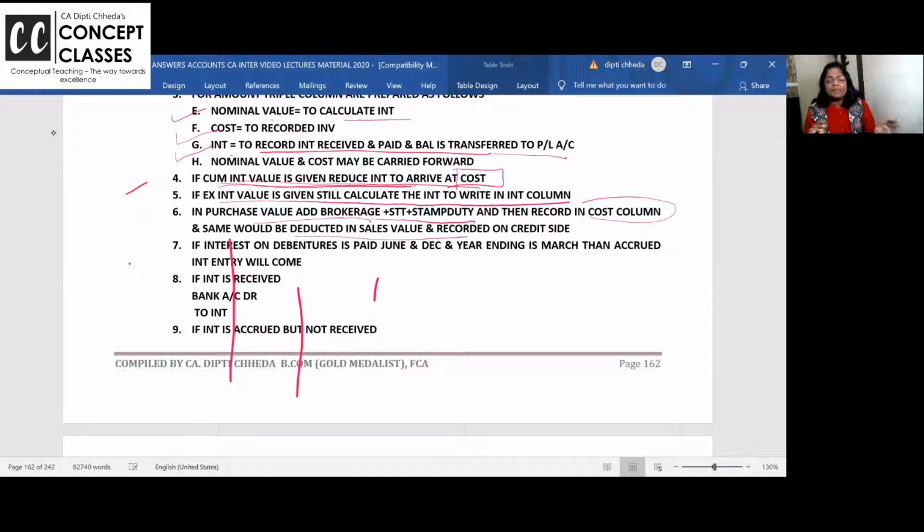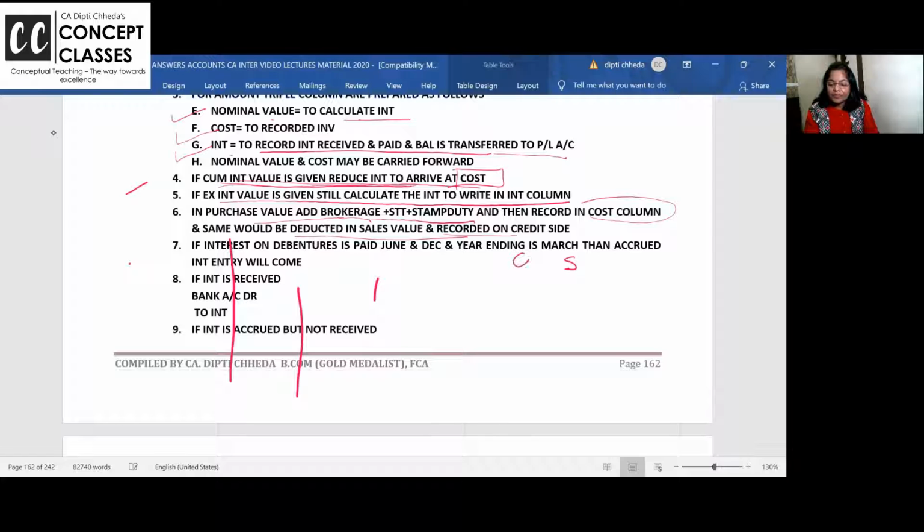While selling, from the sales value, minus the brokerage which you have to pay. Purchase and sale, both have it. Stamp duty, STT, and net sales, what you get, you take it. And if the sales value is cum interest, minus the interest first. And then the sales value you get minus the cost will give you profit or loss.